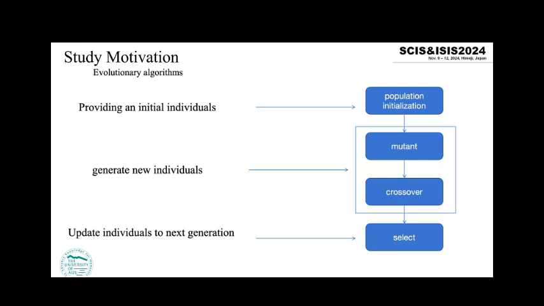Evolutionary algorithm consists of these 4 parts. In early years, researchers didn't pay much attention to the study of population initialization. They always improved the optimization performance by changing mutation and crossover. In recent years, with the study of evolutionary algorithms, researchers found that using different initialization methods can effectively improve the optimization performance of evolutionary algorithms.